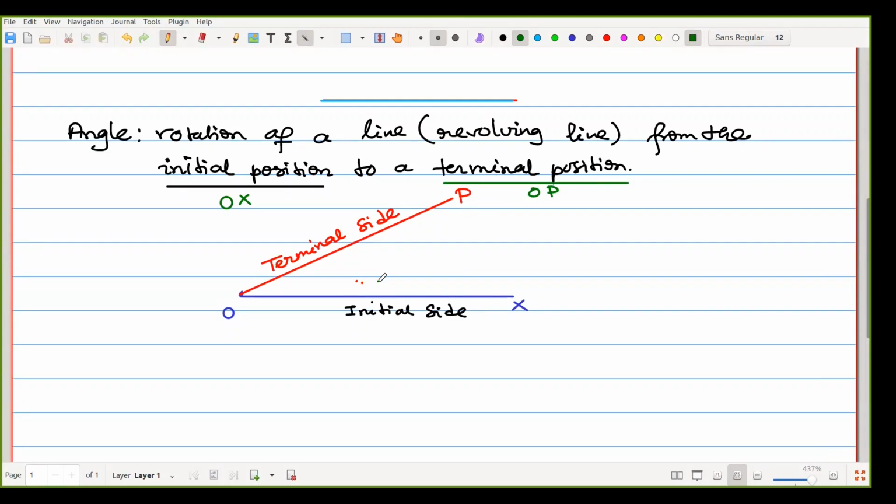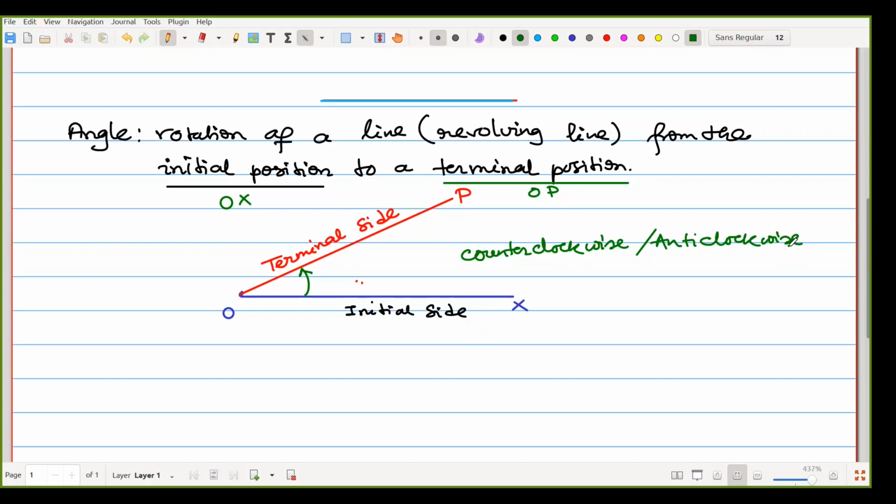So what is happening here? That OP is rotating, but always remember the rotation is counterclockwise, or we can say anti-clockwise. So from OX, the initial side, the terminal side OP is rotating. So that rotation is the revolving line.